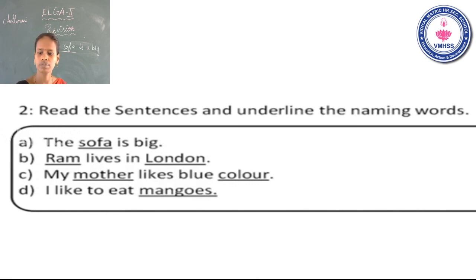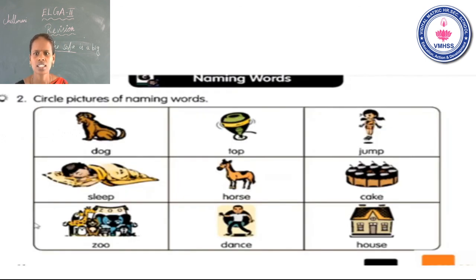Now go to the next one. Yes. Circle the pictures of naming words. First one, dog, top. Last one is jump. Dog, animal. Top, thing. So you can circle the dog and top picture only.